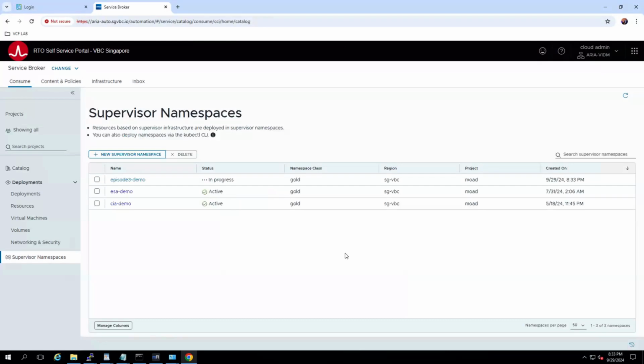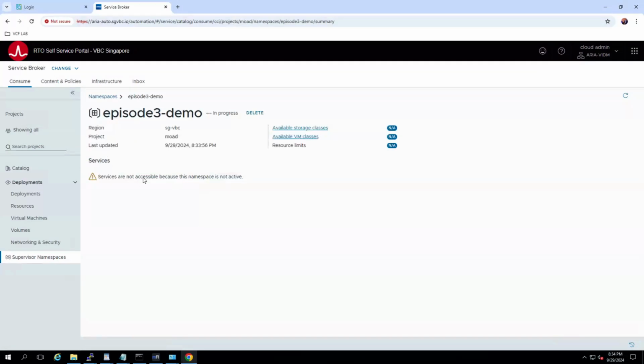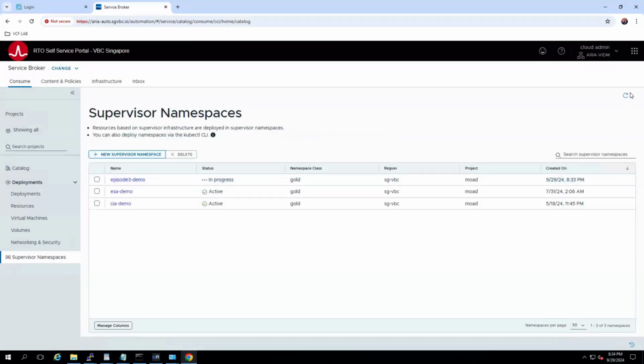So I say create, and now you can see it's being created. If I go into this, obviously it's still creating, so it's not active. But within a few seconds, we should be able to see this fully ready.